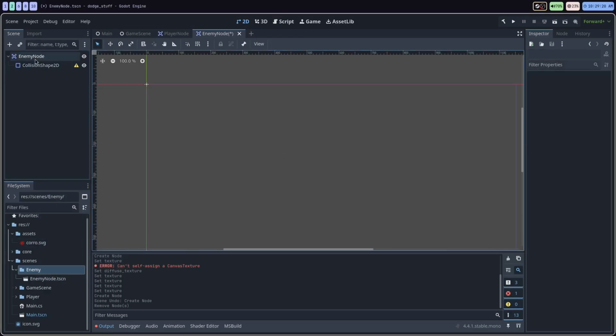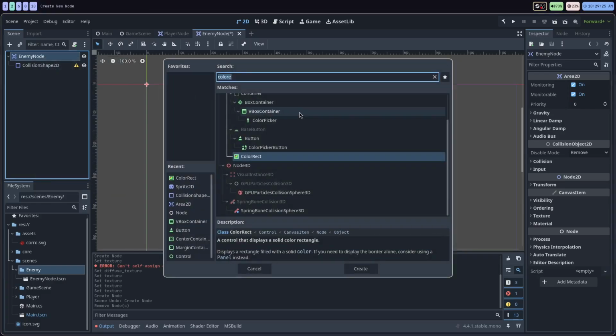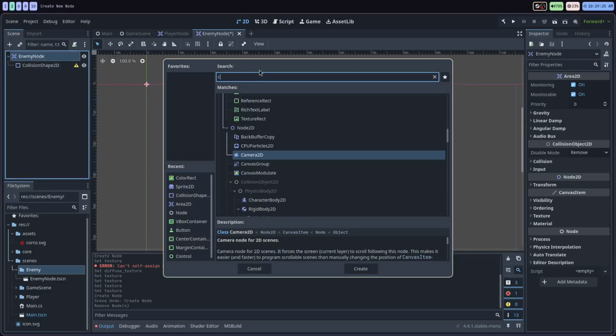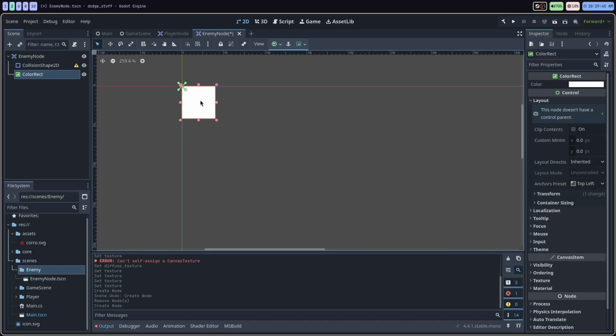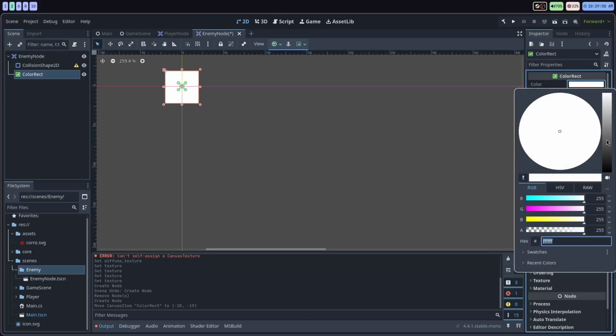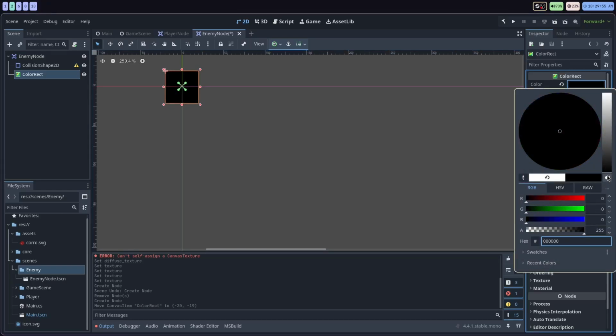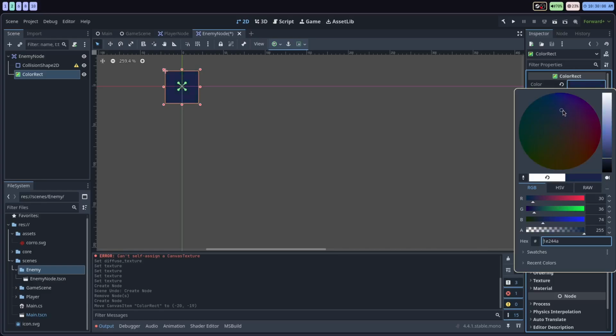I'm just going to get rid of that. I'm just going to actually add to the child node a color rect. Oops, selected right there. It's going to zoom in here and change the position. I'm going to change the color. I can click the color rects thing on the right hand side here. I'm going to just adjust the color. Maybe we'll do something like, oh no, my background's a bit dark, so I'm going to make this a little bit lighter, just like that.